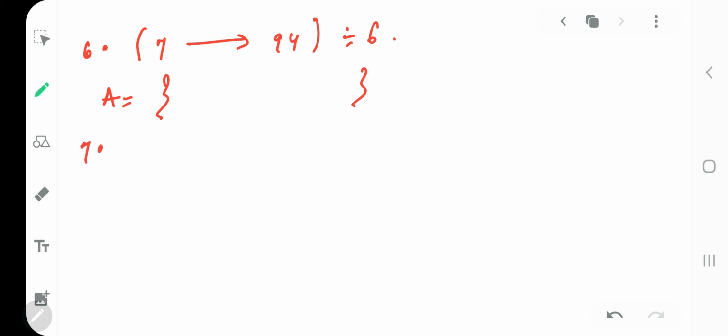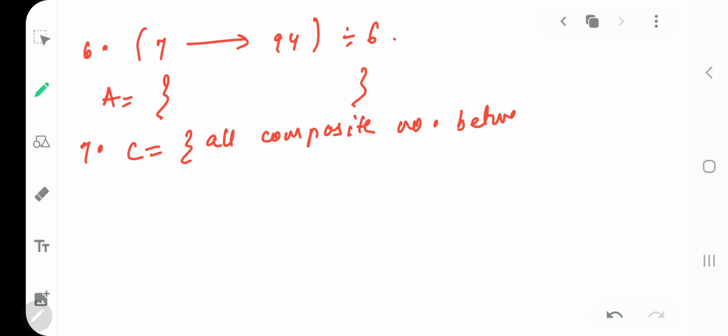Seventh we will go for, and it says C is a set of all composite numbers from between 2 to 20. Between 2 and 20. Okay. What do you mean by that is, 1 is your prime number.